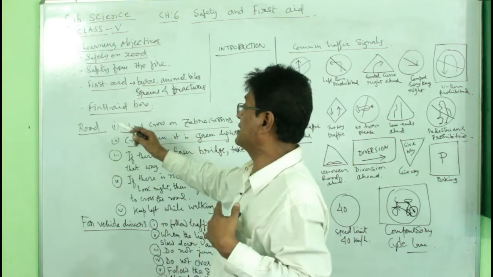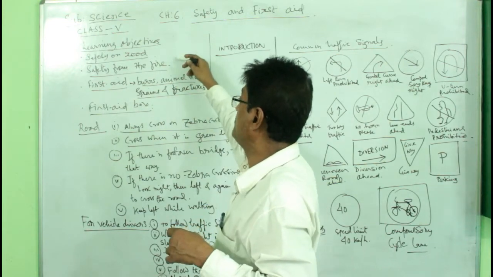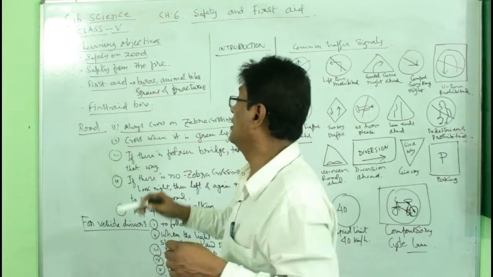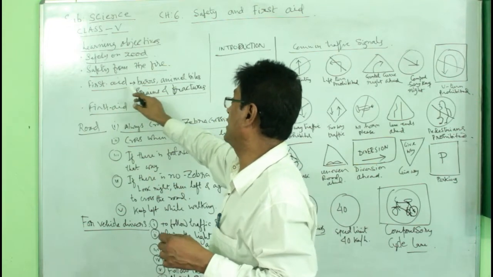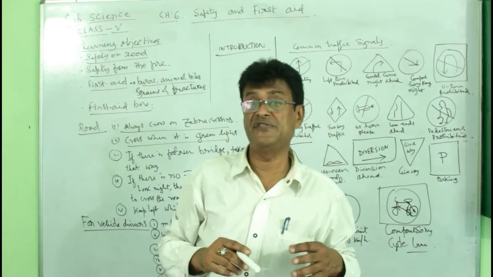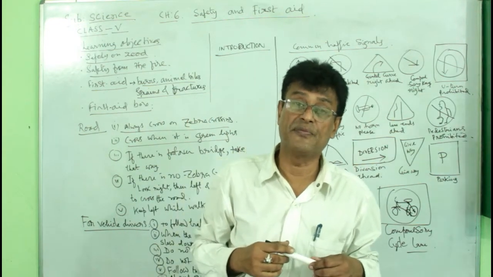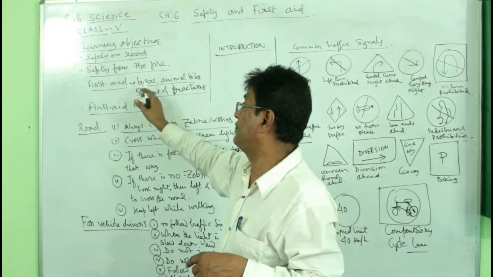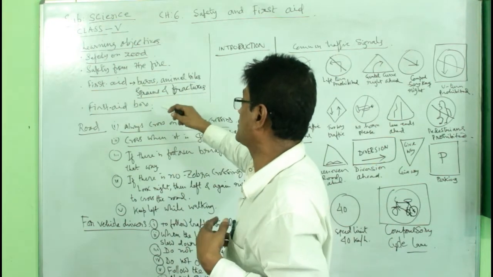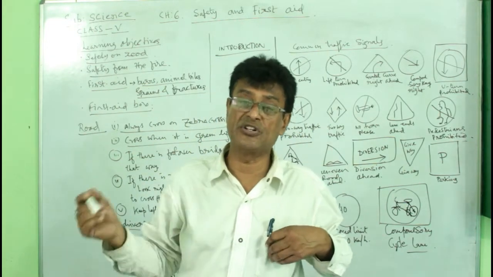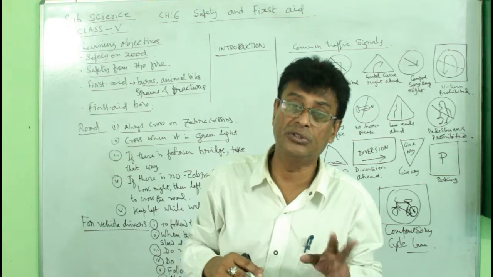Well, let us see when there is an accident or a little bit of hazard. We need to have first aid because sometimes an accident may be very fatal. So whatever the situation is, first we need to give first aid, and then after first aid we should take the patient to the doctor or call the doctor at home.